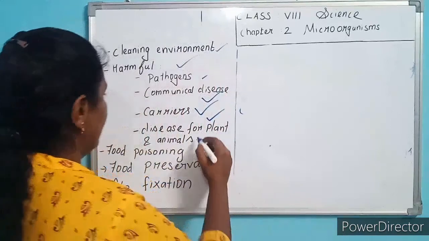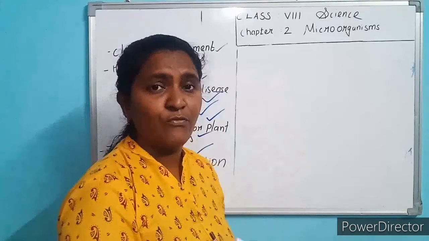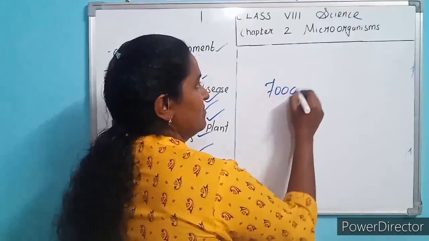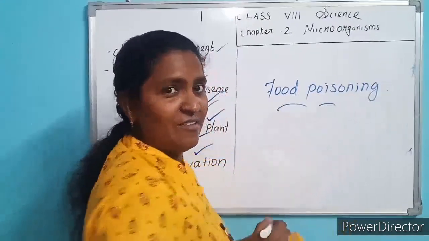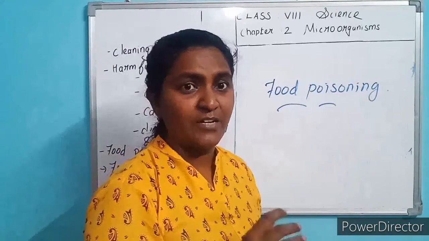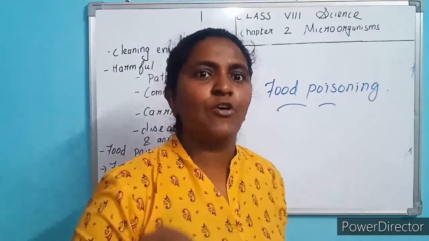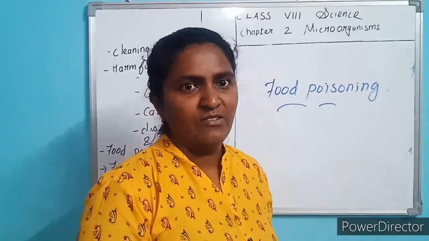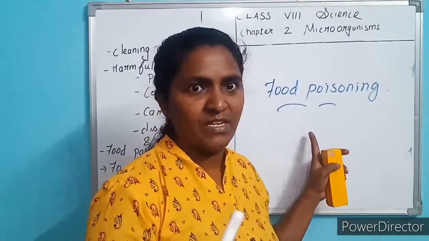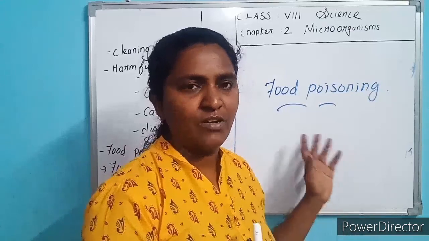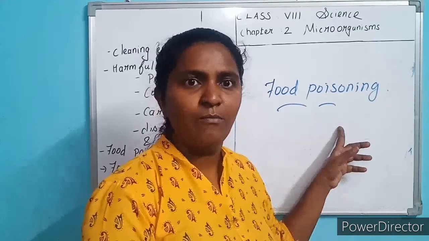Next we go through food poisoning. How does the food get poisoned? Because we are eating opened food. In that food, as I told you, flies are carriers. They bring the microorganisms and drop them on the food. Because of that we will get a disease. Food gets spoiled because of microorganisms. That is called food poisoning.